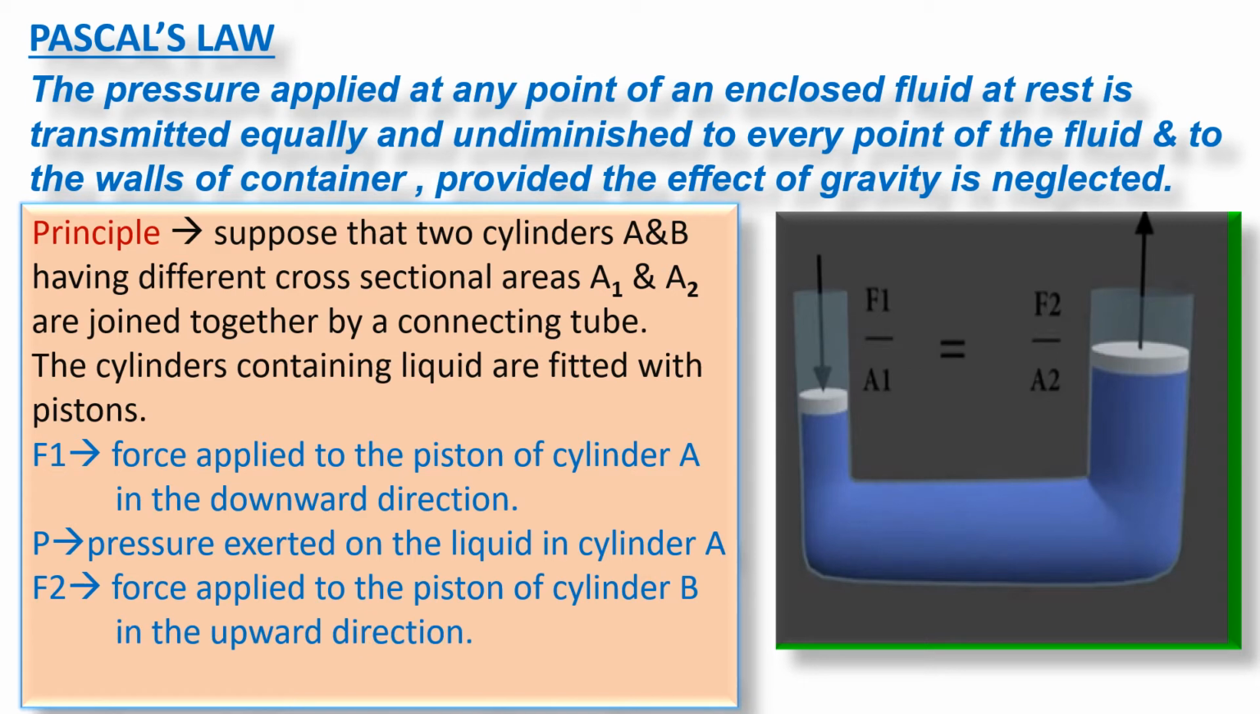So the force applied to the piston of cylinder B in the upward direction is F2, and the pressure experienced is P, which is equal to F2 upon A2, or F2 is equal to P into A2, pressure into area. According to Pascal's law, whatever is the pressure at this cylinder, the same pressure is here in the second cylinder, and this pressure exerts the force F2 on the piston fitted in cylinder B. So the pressure exerted on the liquid in cylinder B is also P. Clear?